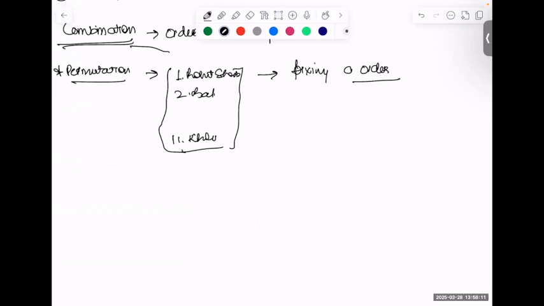Okay. Now suppose another example of combination is, I say arrange alphabets. We have how many alphabets? 26. I say make 4-letter words, whether with meaning or without meaning. What should I choose? Combination or permutation?